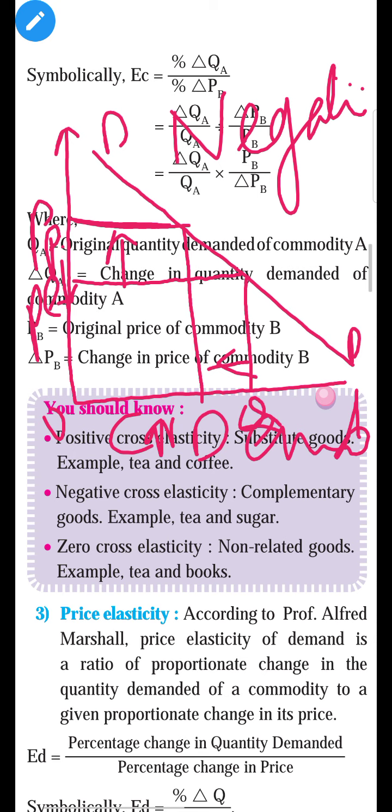If you purchase the car, you have to purchase the petrol simultaneously, immediately. So negative cross elasticity of demand happens in the case of complementary goods, joint goods, where the consumer demands both goods at the same time. We cannot purchase a car separately and petrol separately. We have to purchase these things at the same time. Without petrol, the car will not run. So it is a joint good. So in this case, when the price of petrol increases, demand for cars decreases, and vice versa.